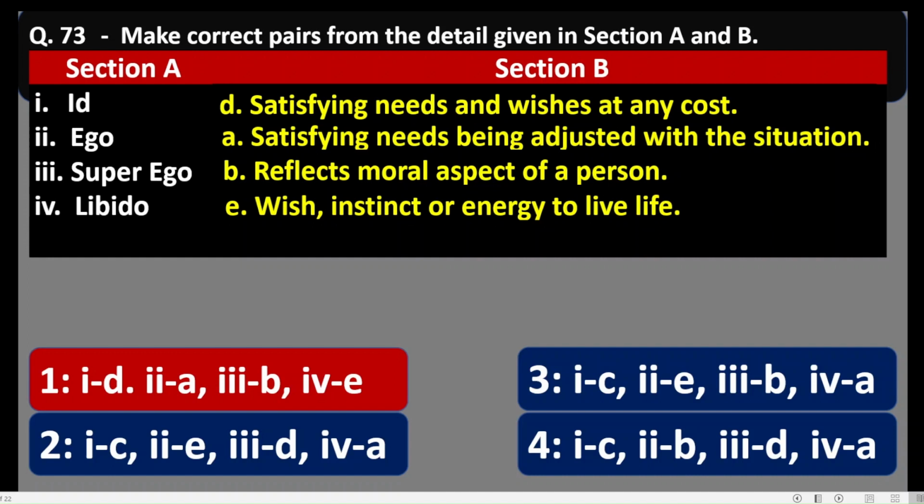Ego is paired with A of section B, satisfying needs while being adjusted with the situation. Number 3, superego is paired with B of section B, that reflects the moral aspect of a person. And libido is paired with E of section B, it means wish, instinct, or energy to live life.